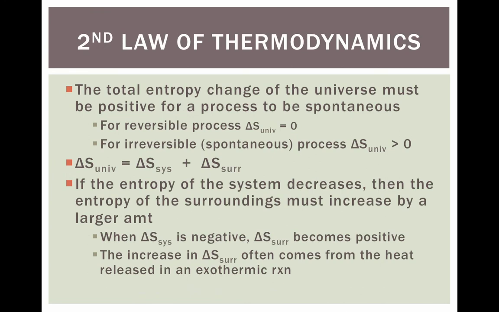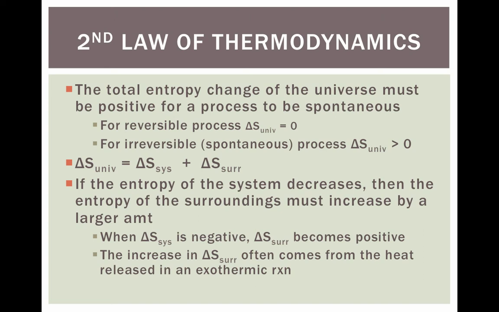So if we're going to get the total change in S of a system, you're going to take the final entropy minus the initial entropy. We're going to bring in now the second law of thermodynamics, which states that the total entropy change of the universe must be positive for a process to be spontaneous, which means delta S has to be positive.